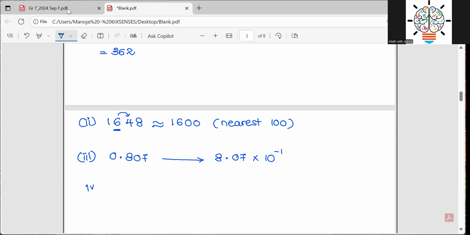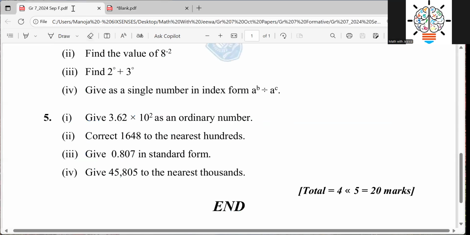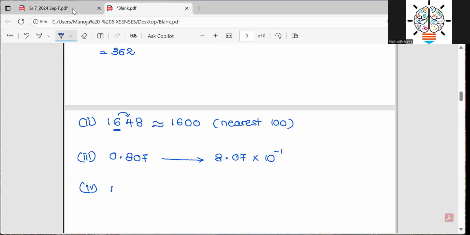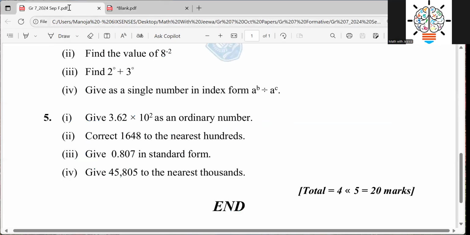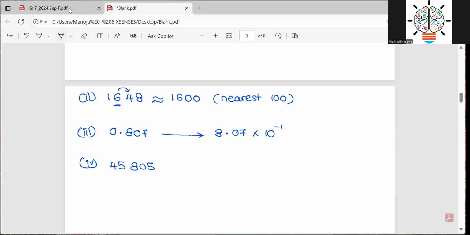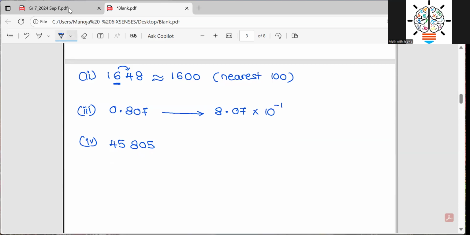Okay, so then we will move to part 4: 45,805 to the nearest 1,000. So the nearest 1,000 is this place, and you look at the next number. It is 5 or more than 5, so we need to add 1 to the underlying number. 5 becomes 6.